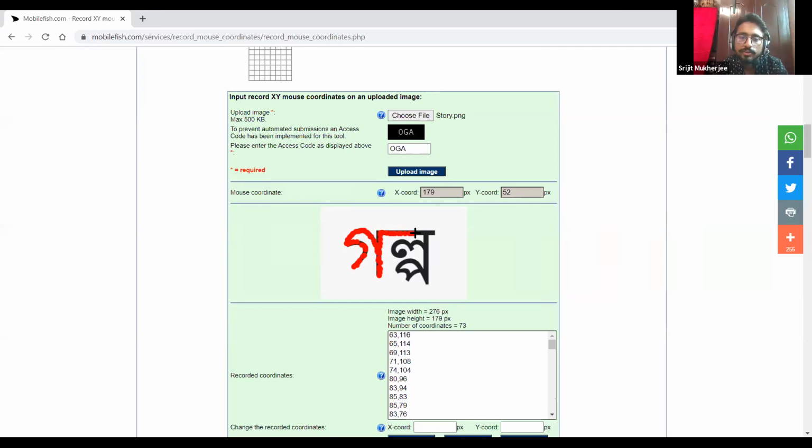I am moving and clicking correspondingly. If I only move, I will not get the data from here; I have to click it. It's a bit of hard work, but I have no other way. I don't have the technical knowledge till now to get the data. If any one of you knows how to get the coordinates just by writing, it will be really helpful for me.